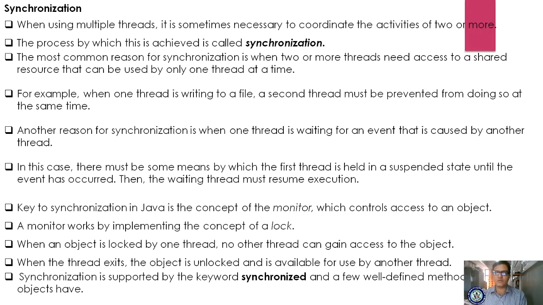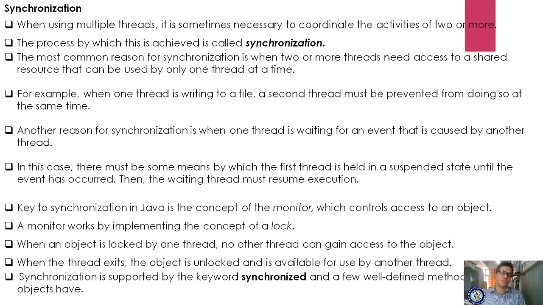That lock is nothing but start and stop. Start means it is continuing, stop means it is waiting. When an object is locked by one thread, no other thread can access the object.